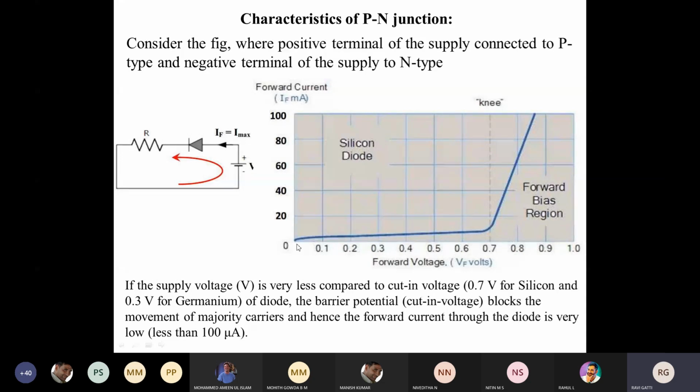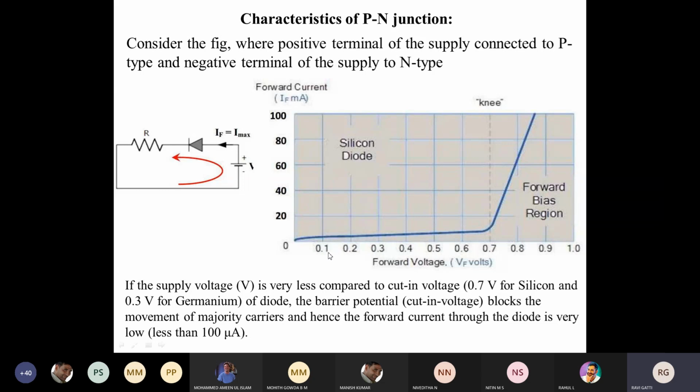Now you see what I am trying to do is I am gradually increasing the voltage. How? From 0.1, 0.2, 0.3, 0.4, 0.5, 0.6, I am increasing like this. If I gradually increase this, the current is also increasing gradually. It is, let's say, less than 5 milliamps. And I told you, when the input voltage is less than the threshold voltage, there will be no current flowing across the diode.